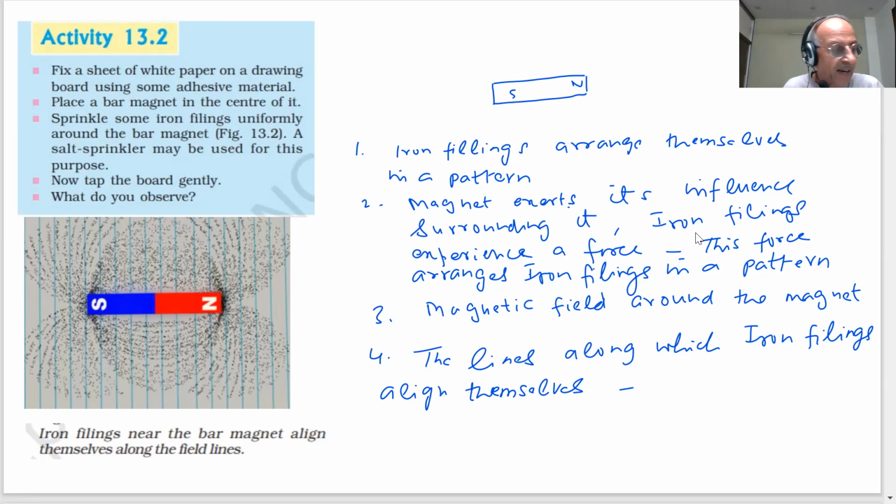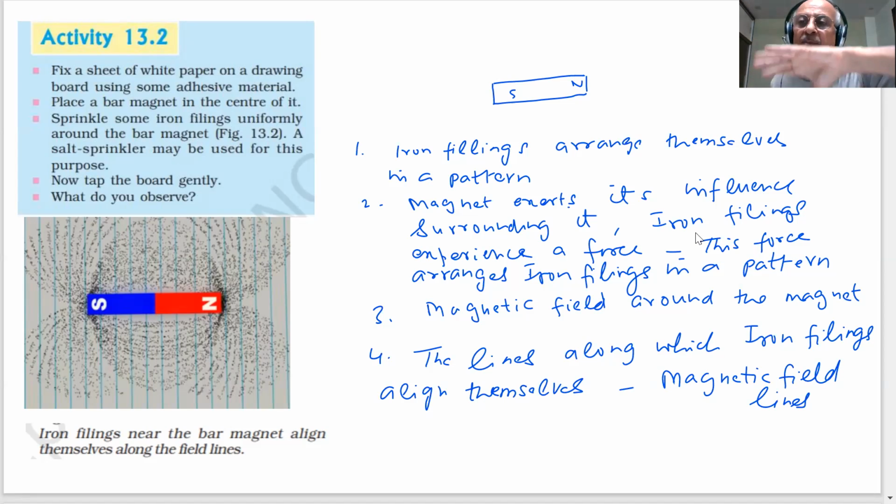They are called magnetic field lines. So the magnet has a magnetic field around it. The magnetic field will exert a magnetic force on the iron filings, and they will align themselves in a pattern. So this is what we say, there are magnetic field lines around the magnet.